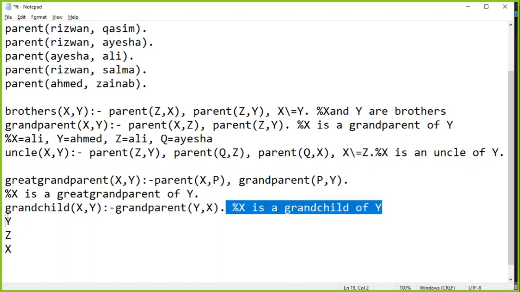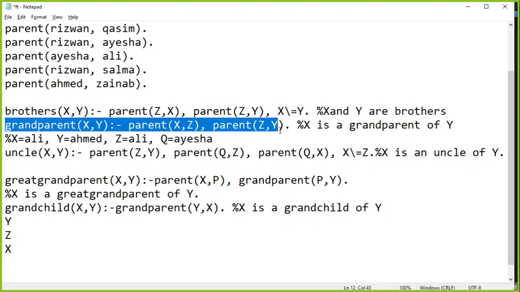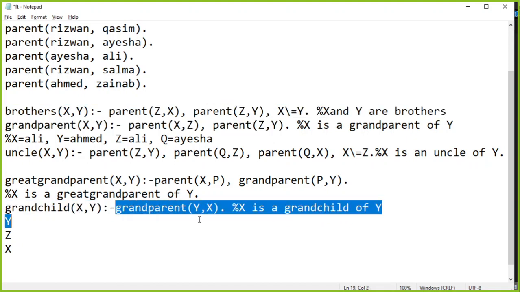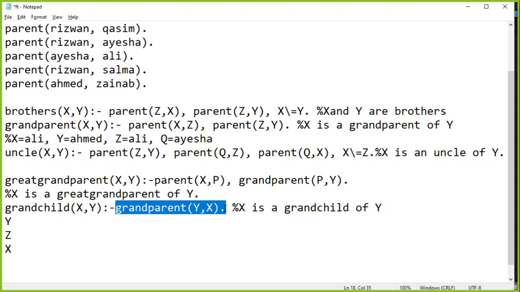So see how it has become very simpler in that sense, without looking at only the parent relation and defining this one by one for every aspect, for every jump towards a newer level. You can just use the previously defined rule and you can use that as a condition for another rule. So grandchild, X is a grandchild of Y if Y is a grandparent of X. If you think about it, it sounds all the same, right? So these were the solutions of these things.